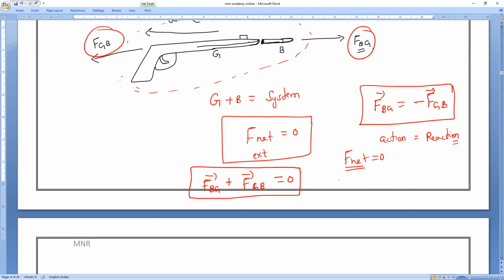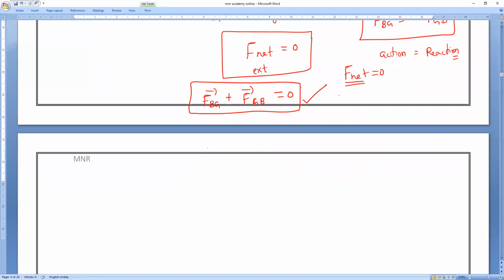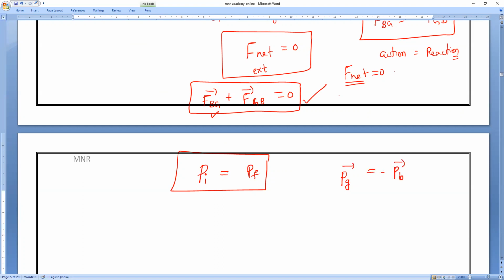If I bring this minus F_GB to this side, the force exerted on the gun by the bullet, the total is equal to 0. That is what you should understand. So initial momentum Pi is equal to final momentum Pf. The momentum of the gun is equal and opposite to the momentum of the bullet. One is action, another is reaction. Clear?